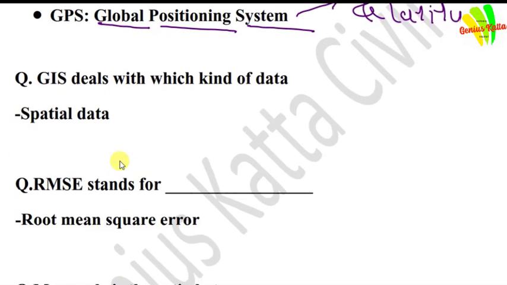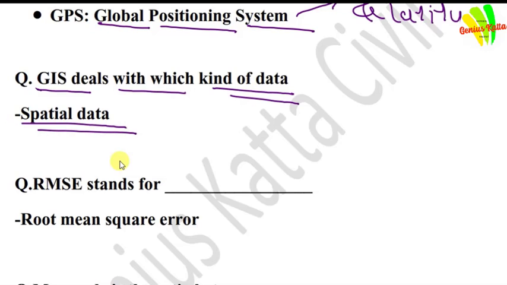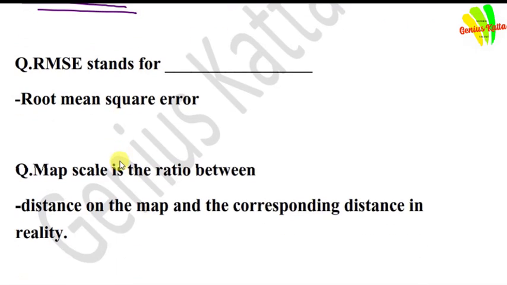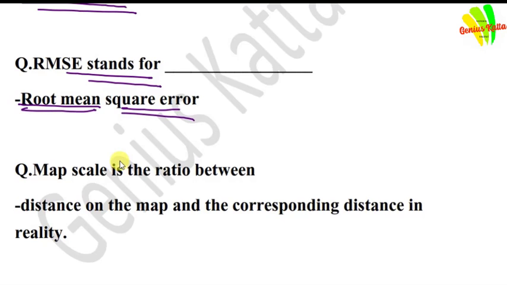Our next question is: GIS deals with which kind of data? The answer is spatial data. Next question, RMSE stands for? RMSE stands for root mean square error.